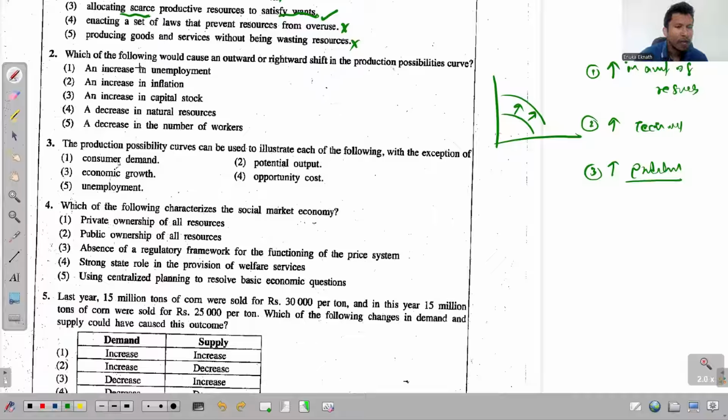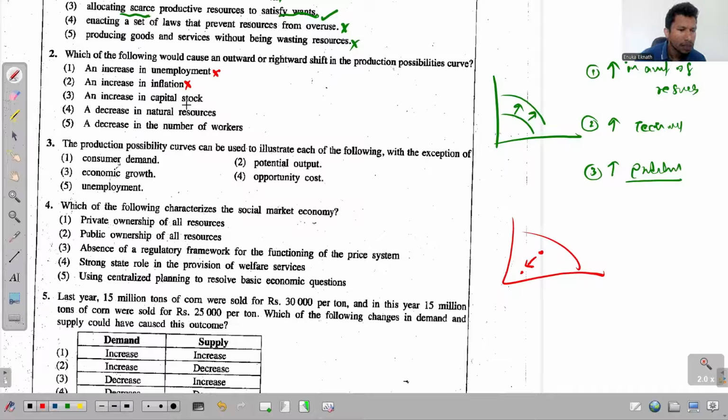Okay, look at the first one. An increase in unemployment. That's totally wrong. If unemployment increases, nothing happens to the PPC. There won't be any shift of the PPC. But the point that is inside the PPC will go further inside, because it talks about an increase in the prevailing unemployment. Second one, an increase in inflation. Increase in inflation is not something that we can present using the PPC. Due to inflation, nothing will happen to the curve. There will not be a rightward shift or a leftward shift.